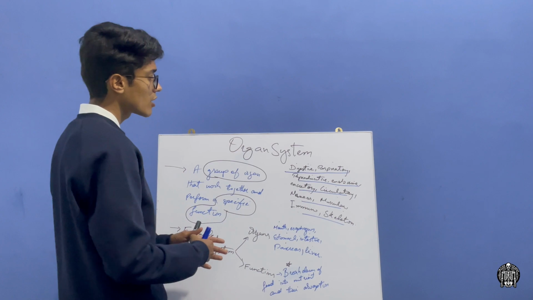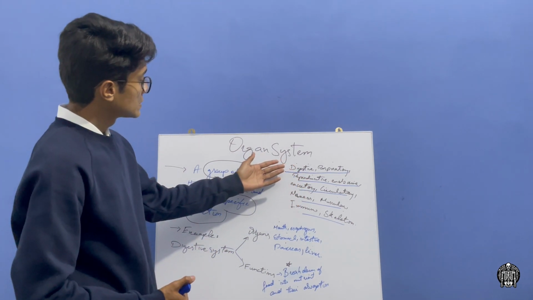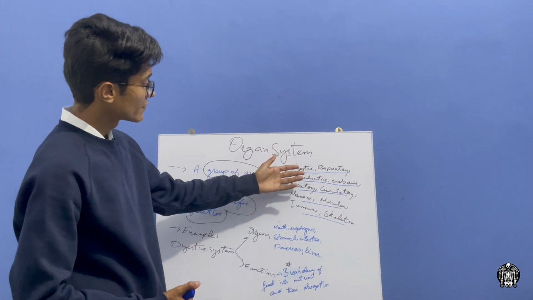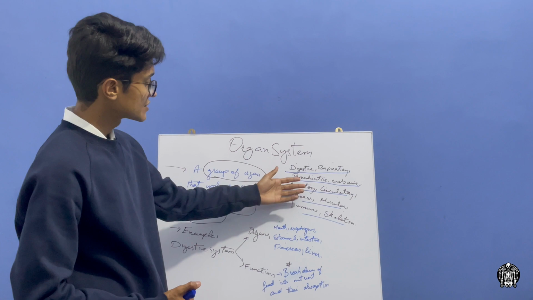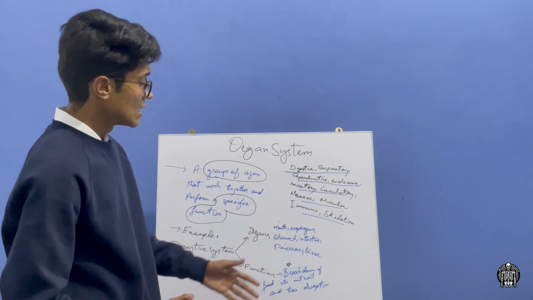After that, this is the list of the organ systems that are present in the average human. First is the digestive system, then respiratory, reproductive, endocrine, excretory, circulatory, nervous, muscular, immune and skeletal. All these systems contribute with each other and form a whole individual. I hope this will be easy and understandable for you.